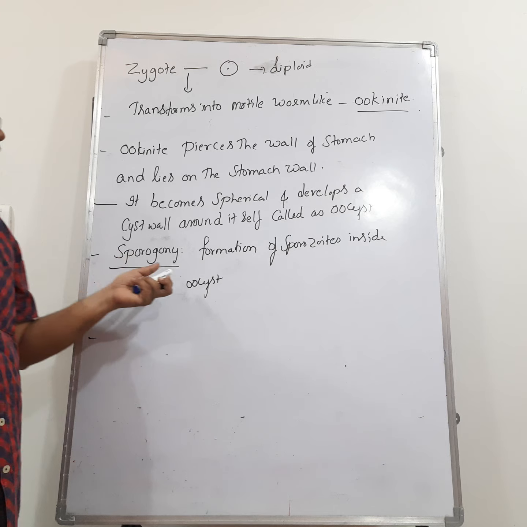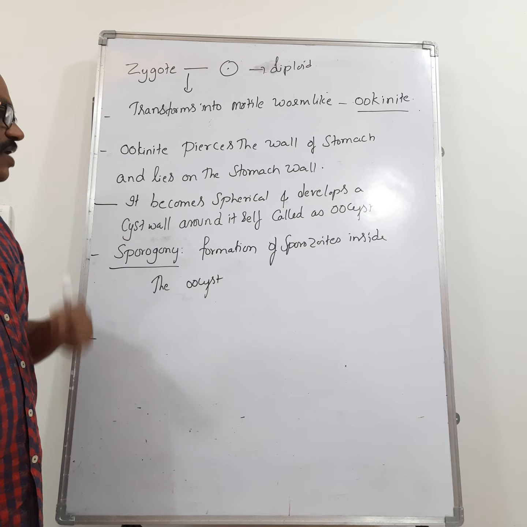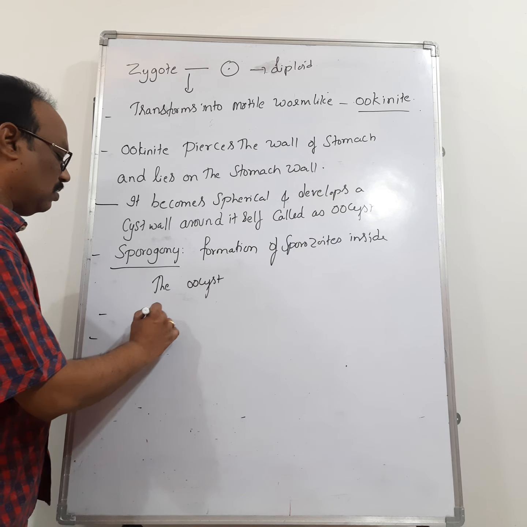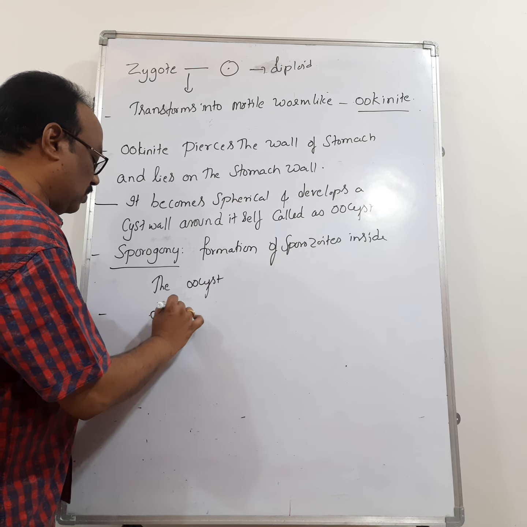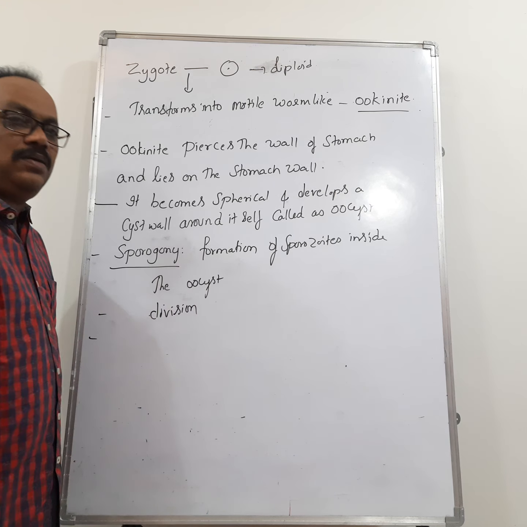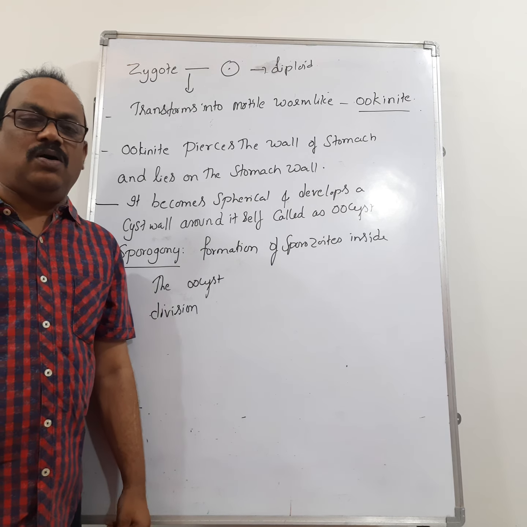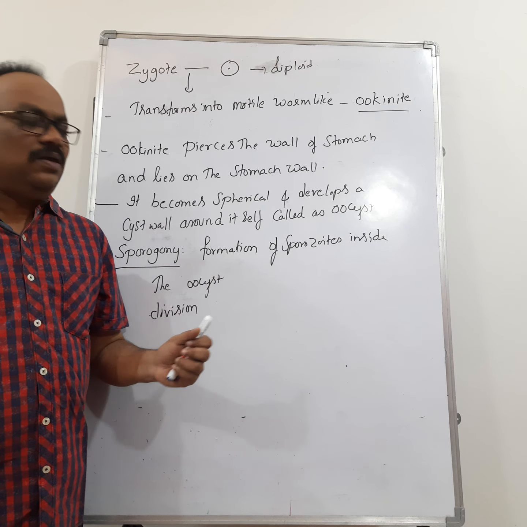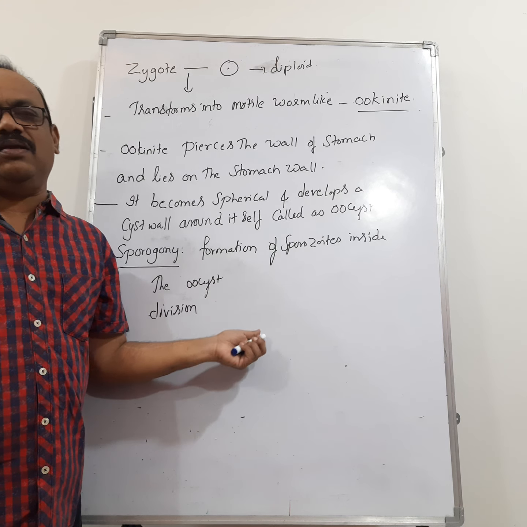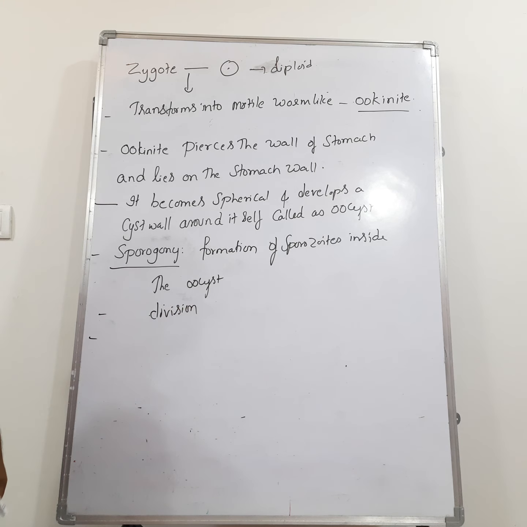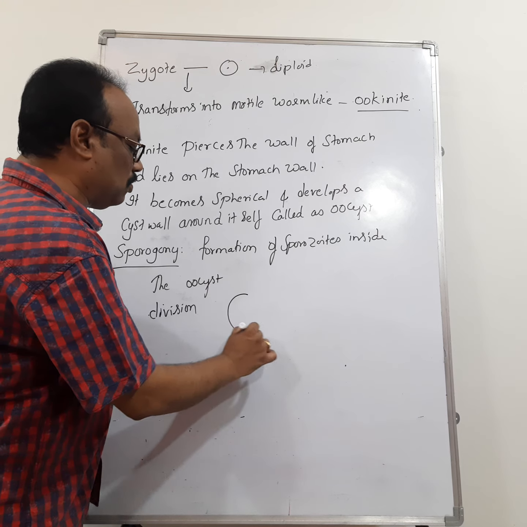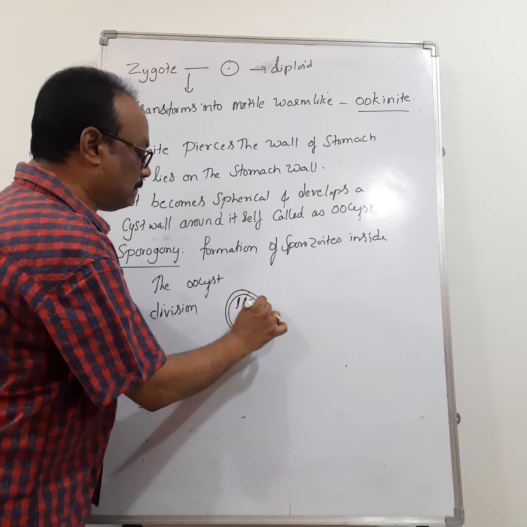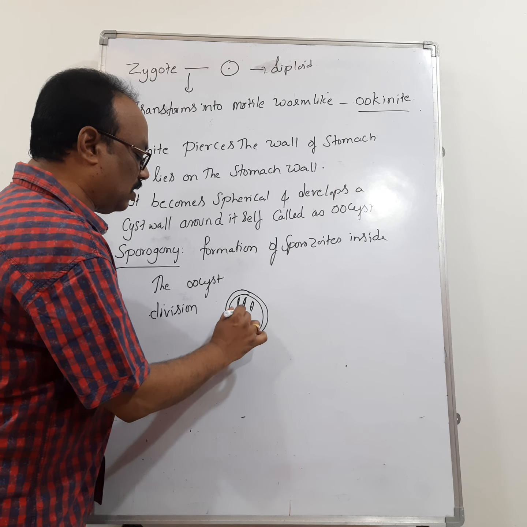How are the sporozoites formed? First, the nucleus of the zygote, or the nucleus present in the oocyst, undergoes divisions. That means it divides into numerous small daughter nuclei, each surrounded by cytoplasm. First it undergoes meiotic division, later mitotic division, and forms a number of sporozoites inside the oocyst like this.